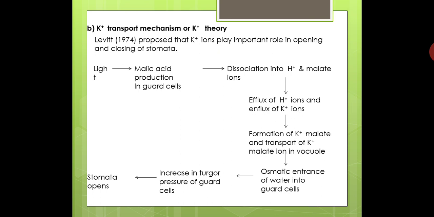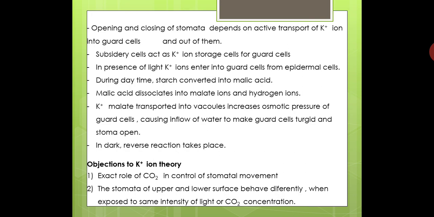That is, malic acid is again produced, potassium goes back out into the subsidiary cells, and in this way stomata get closed. So this is what Leavitt assumes.